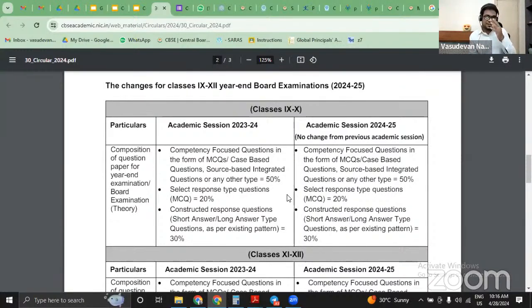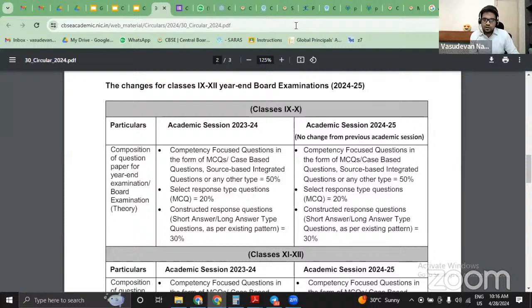So keeping this circular in mind, we wanted to talk about competency-based assessment. Irrespective of whatever type of assessments the government is prescribing, it's my humble request to all to learn about competency-based assessment in detail and try to apply that in your day-to-day life. That really is going to help in improving our critical thinking, analytical thinking, logical reasoning, numerical ability. We'll go through some examples today. It's going to be really fun.